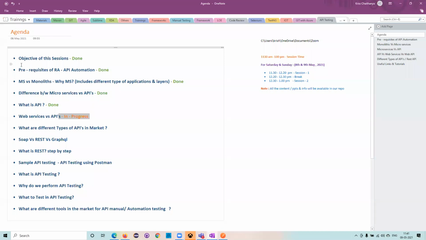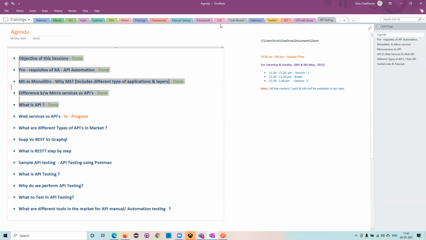Okay, welcome back. Today's session, we will be starting from the web services and the APIs, and these are all things we completed yesterday. We will discuss web services versus API, what the different APIs in the market are, and the differences between these three. Then we will jump into Postman quickly and do some small operations.